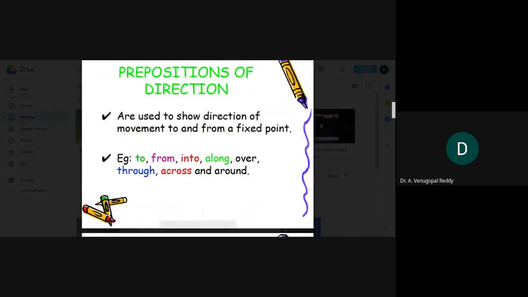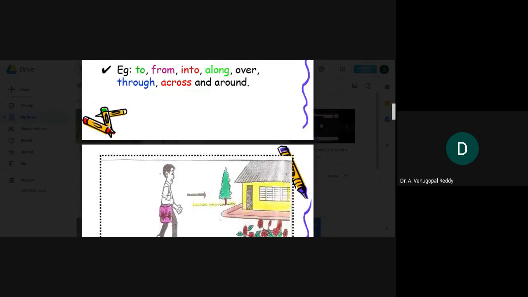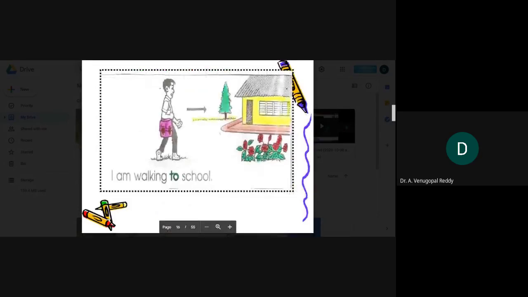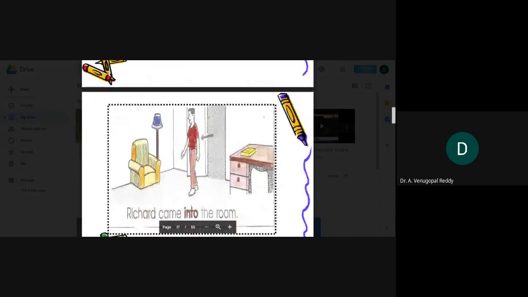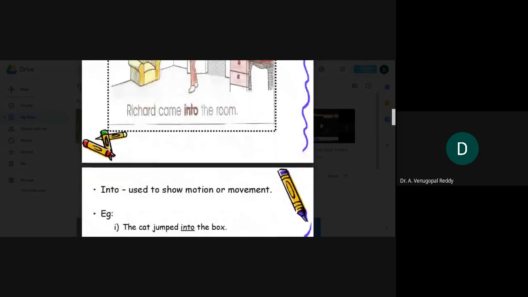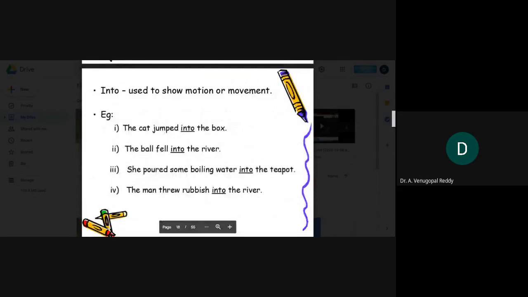In the case of prepositions of direction, the examples for prepositions of direction are to, from, into, along, over, through, across, and around. So, for example, I am walking to school. Richard came into the room. Into is used to show motion or movement.